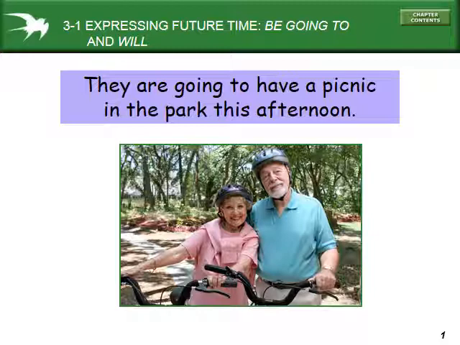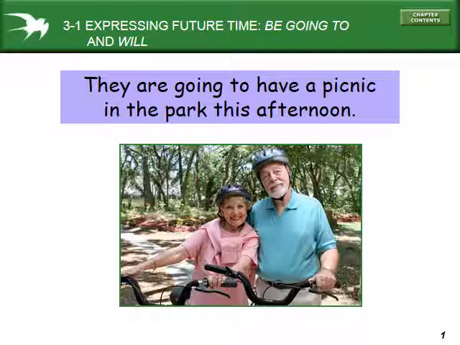All right, so far we've talked about the present time, the simple present and the present progressive, and their uses. And then we talked about past time, and we actually covered three different types of past time. We had the simple past, the past progressive, and then we also had used to, which is a special form of the past tense. So now we're going to be talking about future time.